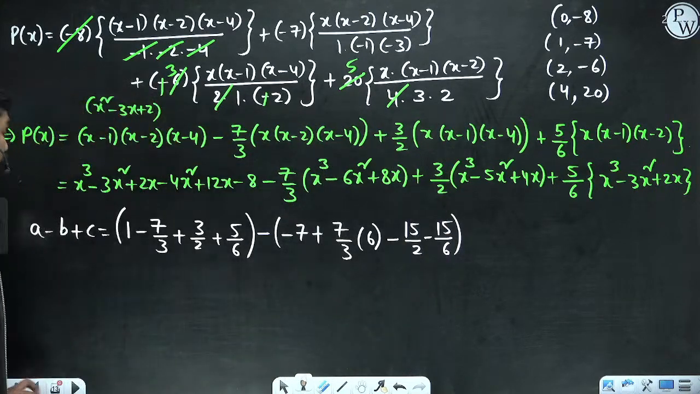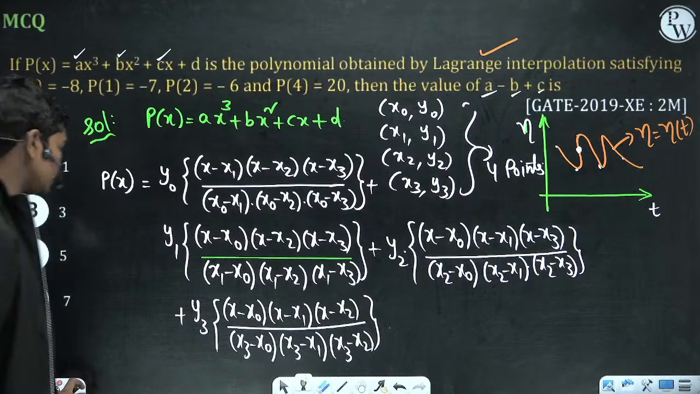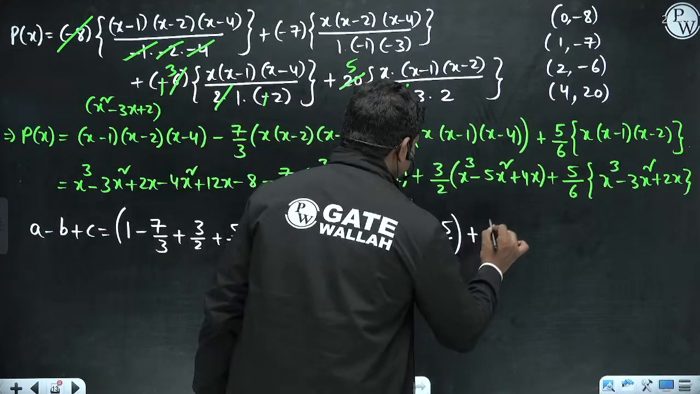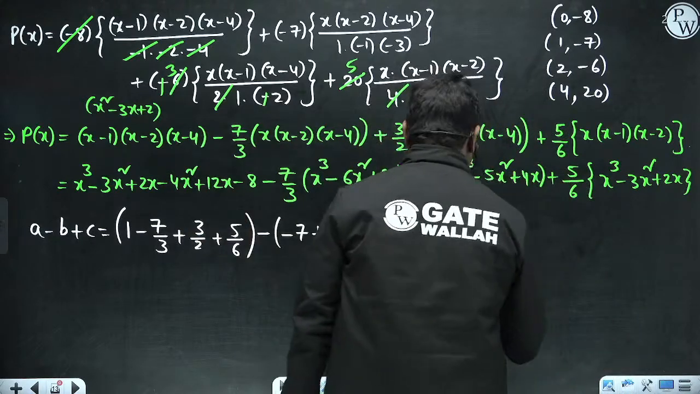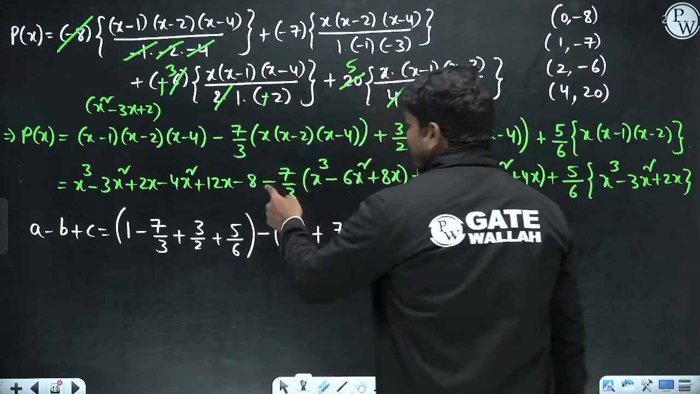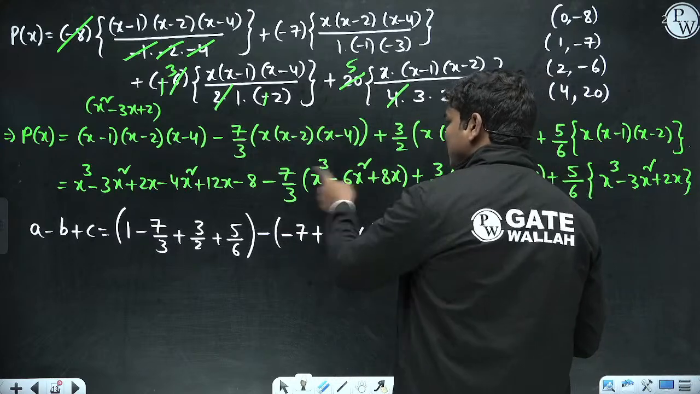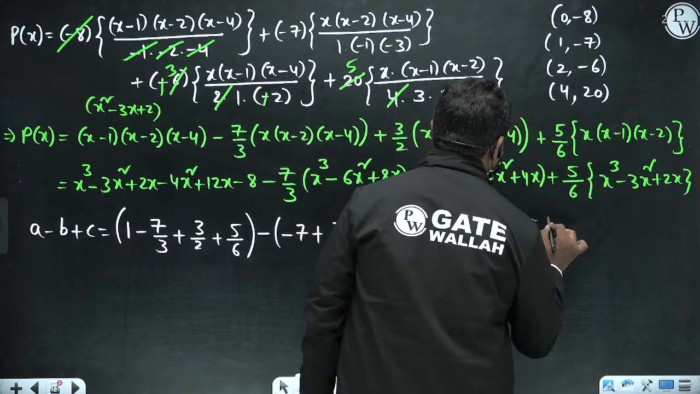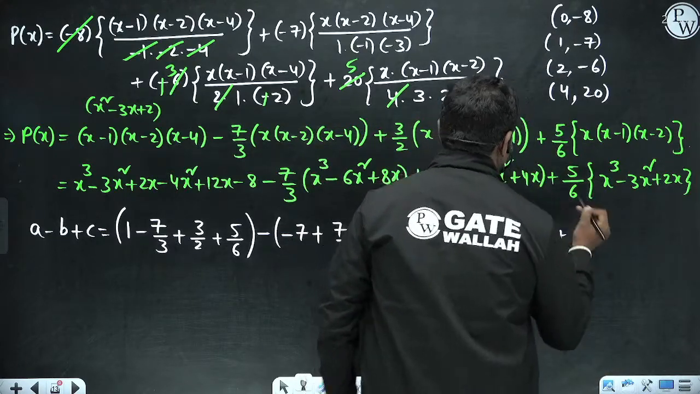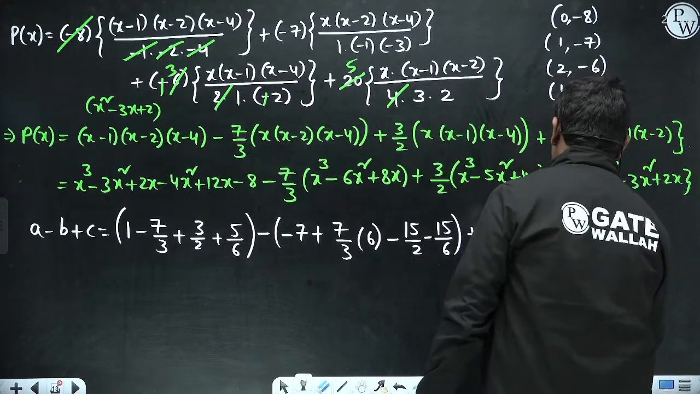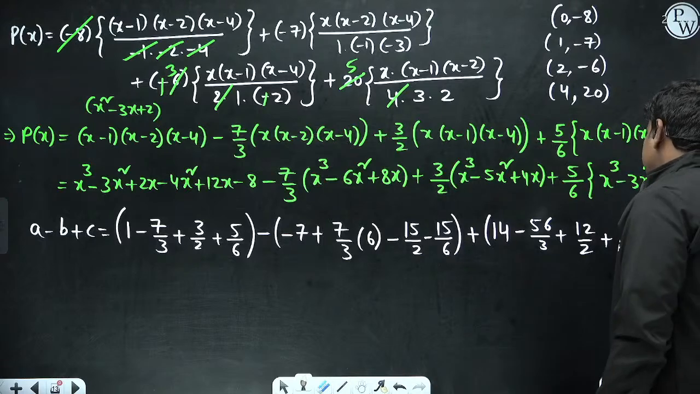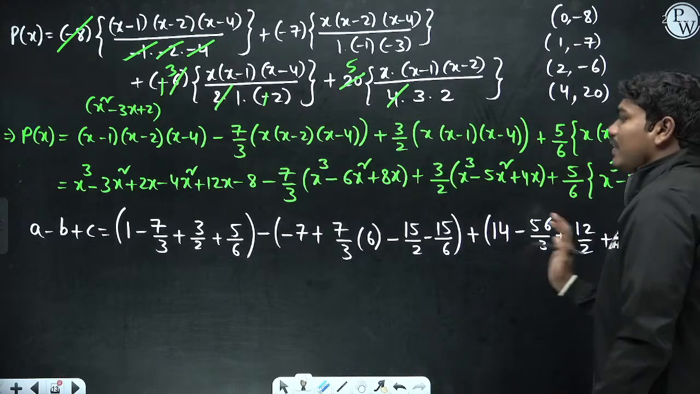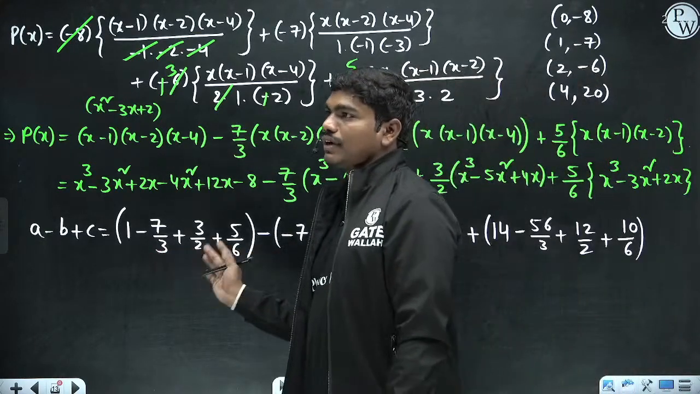Then a minus b plus c. So what is plus c here? C is the coefficient of x. So 2 plus 12, 14, minus 7 by 3 into 8, so minus 7 8s are 56, so 56 by 3, plus 3 4s are 12, so 12 by 2, plus 5 2s are 10, so 10 by 6. This is basically the value they want. You have to simplify this.